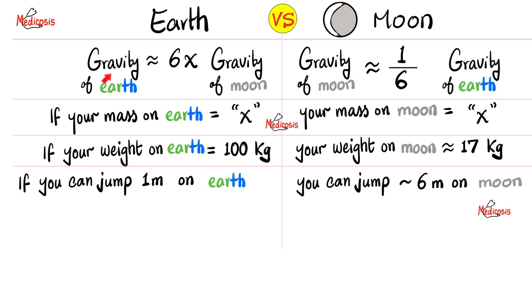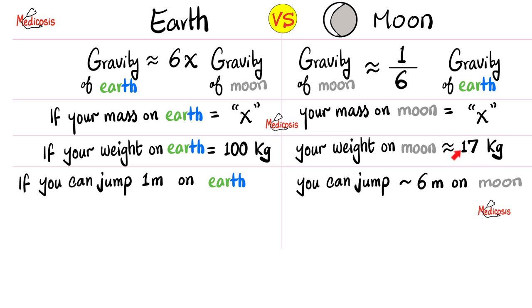Earth versus Moon. The gravity on Earth is 6 times the gravity of Moon, so to speak. And the gravity of Moon, of course, is about 1/6 of the gravity on Earth. Meaning that if your mass on Earth is x, your mass on Moon will be exactly x, because mass is independent of gravity. Mass is a fundamental physical quantity. Mass is a scalar. But when it comes to your weight, that's different. If your weight on Earth is 100 kilograms, your weight on Moon will be 1/6 of that. 100 divided by 6 is about 17 kilograms.